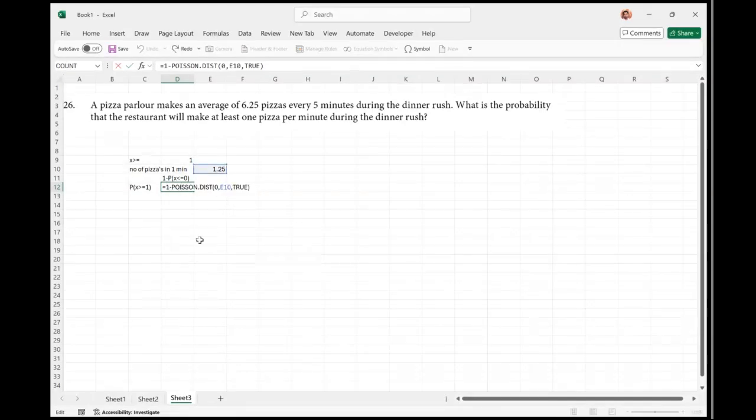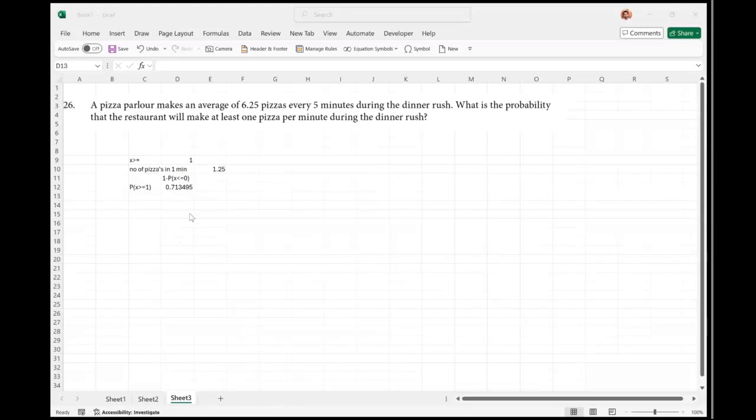All right, but even if you're going to use the false for this question, it's going to still give you the same answer, because you cannot make less than 0 pizzas, so 0 is the only number here. All right, so hopefully you were able to understand a question like this. And let me quickly see if I can sneak in one more question.